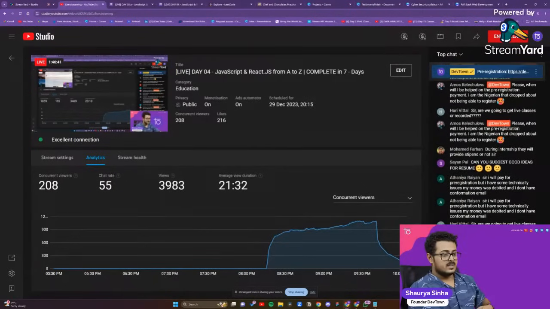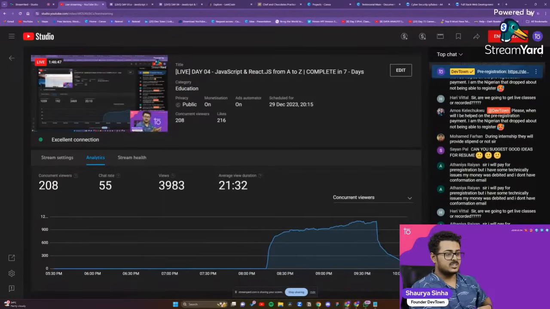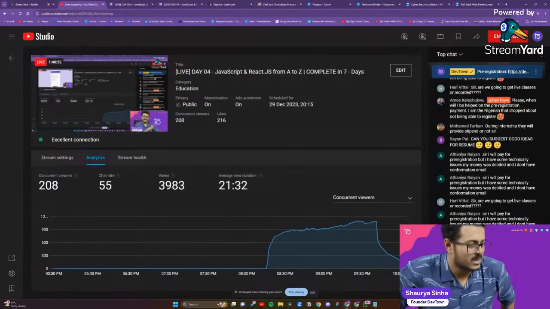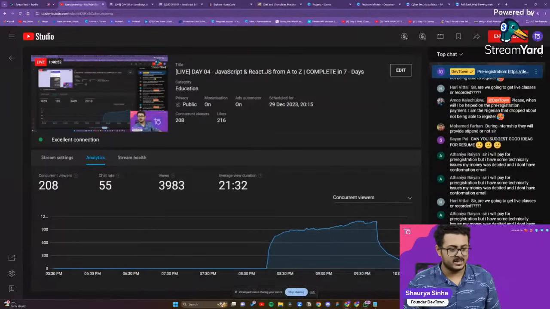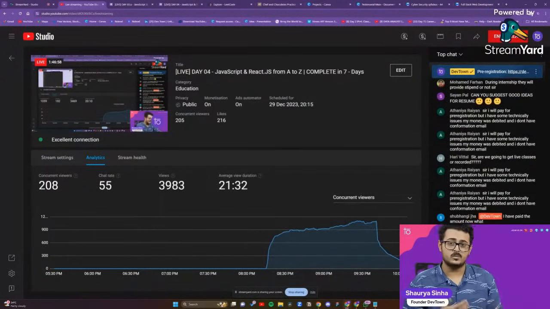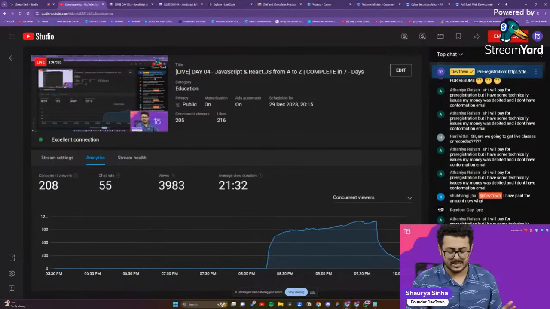I'll pay for the pre-registration, but I have some technical issues with my money got debited. I have not received my confirmation email. Do not worry if that's the case. It will get refunded. You don't have to worry about that. For those candidates, so Shubhangi, do not worry. Somebody from DevTown will be reaching out to you and will be helping you out throughout the entire process.